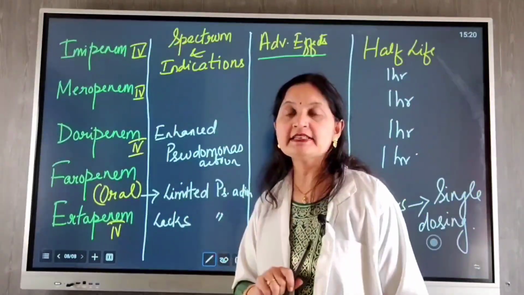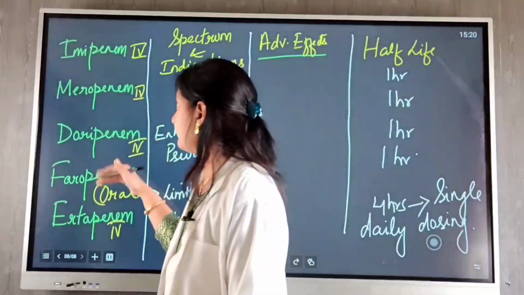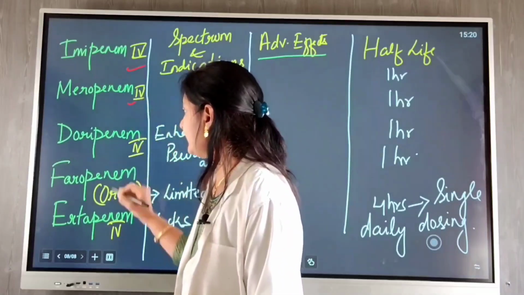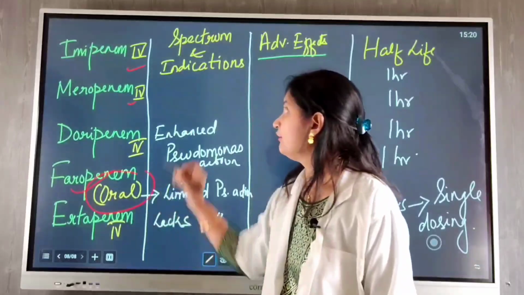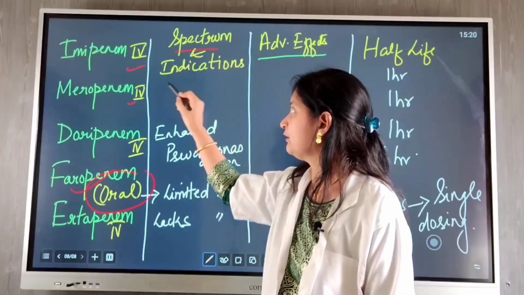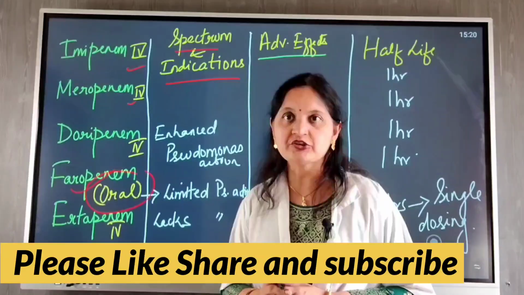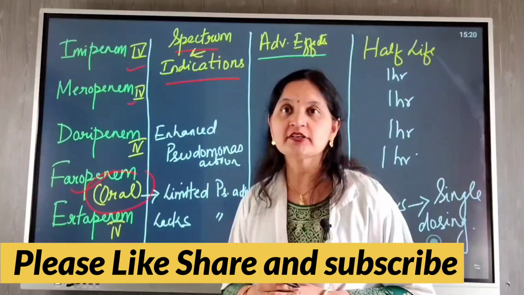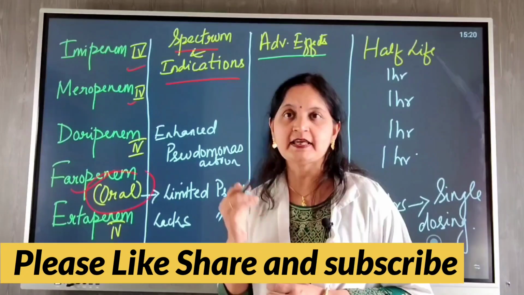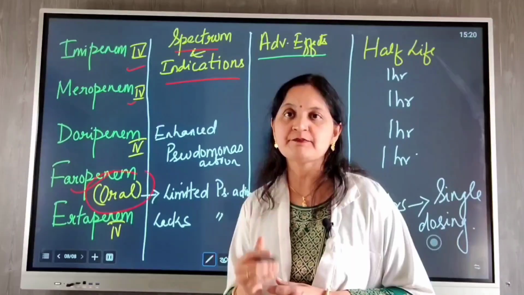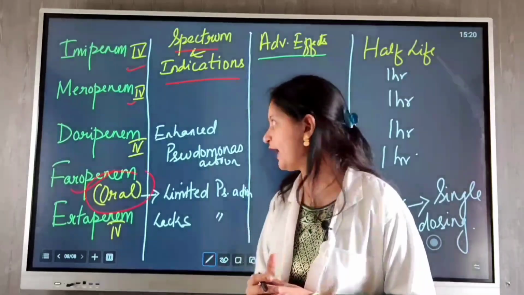So this is a summary slide comparing various carbapenems. All carbapenems are administered intravenously with the exception of faropenem which is administered orally. With respect to the antimicrobial spectrum and indications, all of these carbapenems have a broad spectrum of action and the clinical indications are serious complicated skin and soft tissue infections, septicemia, intra-abdominal infections, pelvic infections, infections related to the female genital tract.